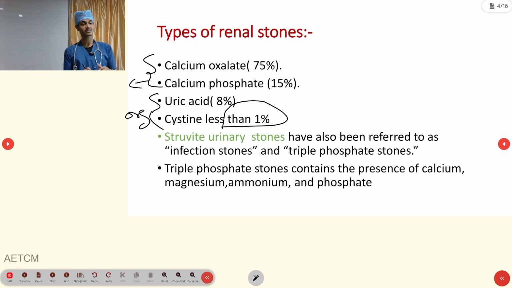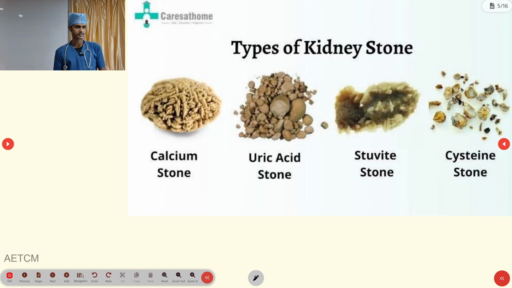Coming to the next part, the struvite urinary stone, also known as infectious stones. It forms if the person has recurrent urinary tract infections, or if we are frequently catheterizing the person, or the person recurrently undergoes urinary catheterization. Then the person has a risk of getting a struvite urinary stone or infectious stone. One more is the triple phosphate stone. If you do a urinary routine examination, you can find the triple phosphate level, and if it is getting higher, it leads to kidney stones.